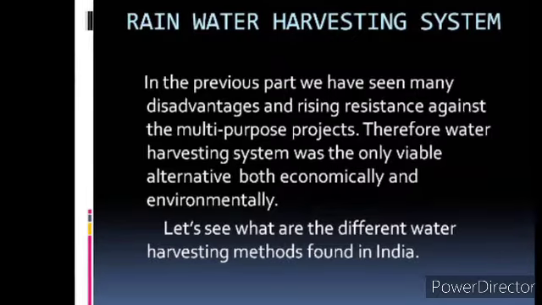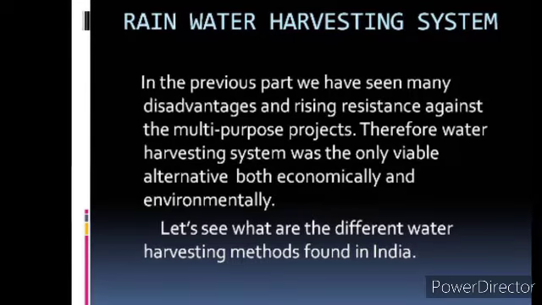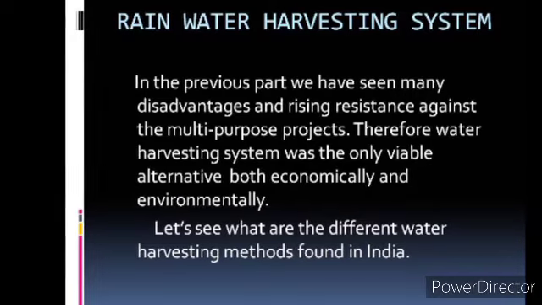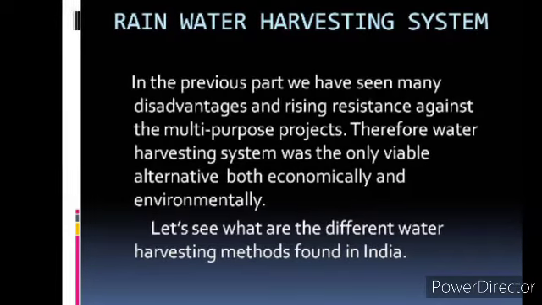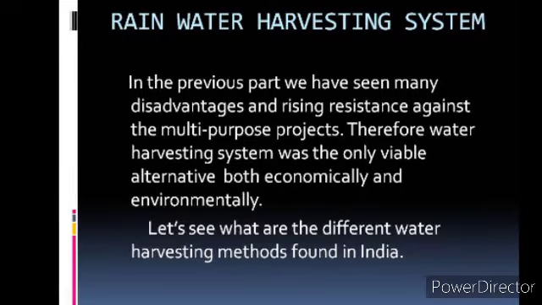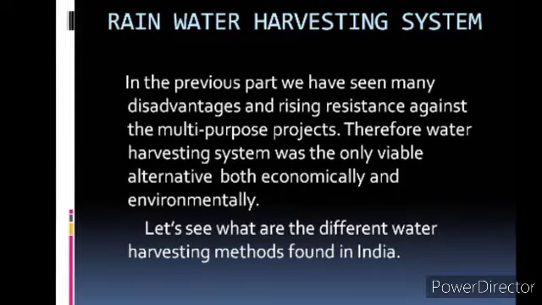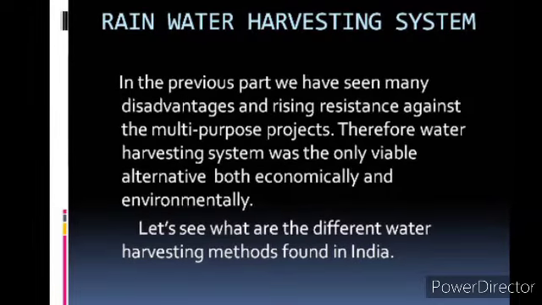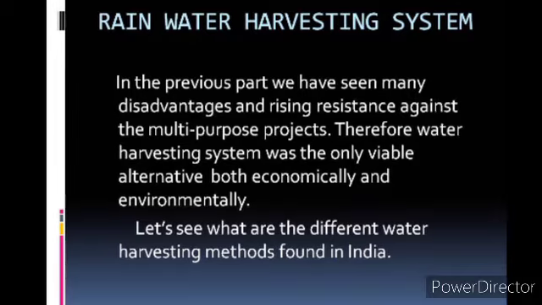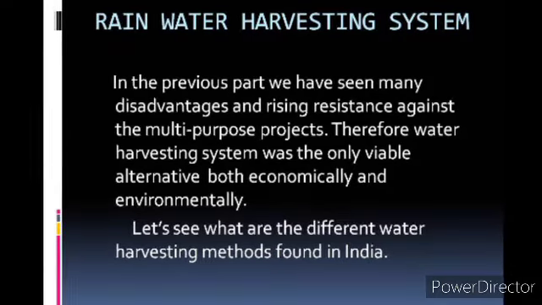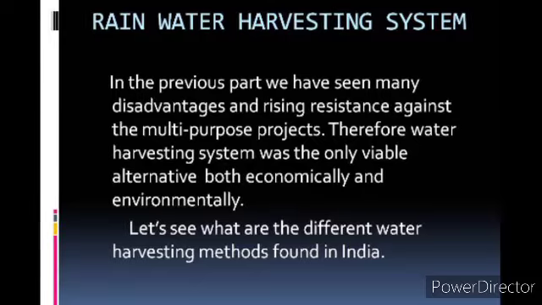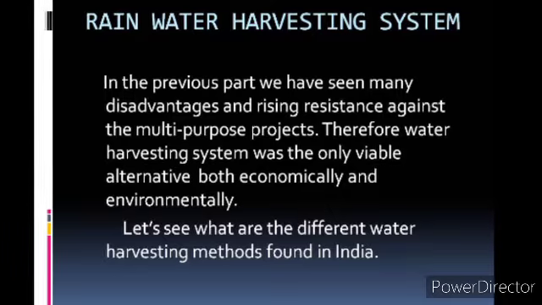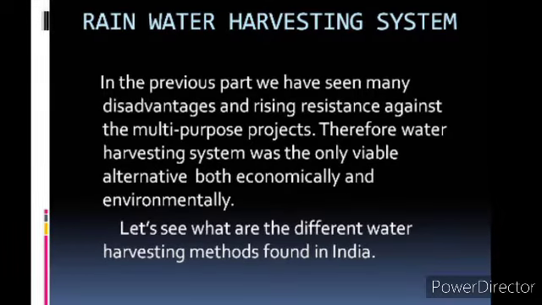So in the last part, we have studied about water as a resource, the availability of water, then the reasons for the water scarcity, then what has been done to preserve water, construction of dams after independence, then the advantages, why dams are called multi-purpose projects, advantages of multi-purpose projects, and then disadvantages of multi-purpose projects. So why these multi-purpose projects were being criticized by the people, and what are the disadvantages of these projects, and all these things you learned. I hope you remember all those things.